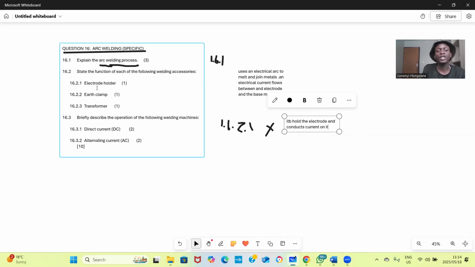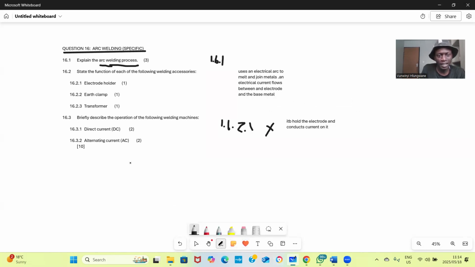Is the what? Electrode holder. Is a holder. Remember, they are giving us some hint. Holder. So it holds.